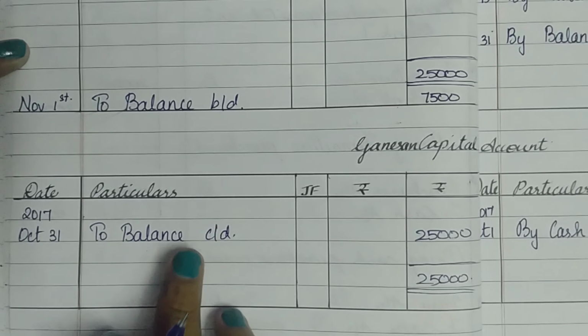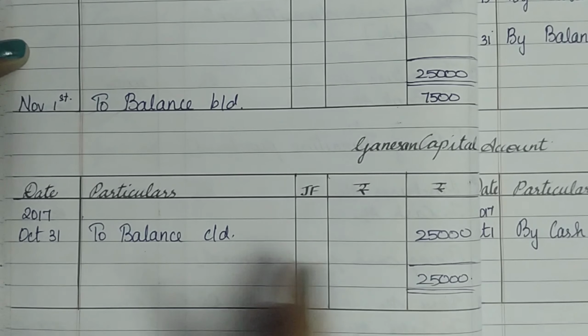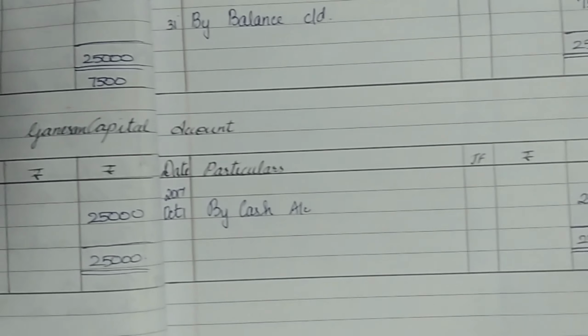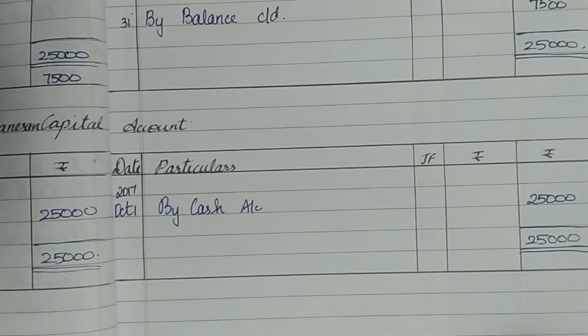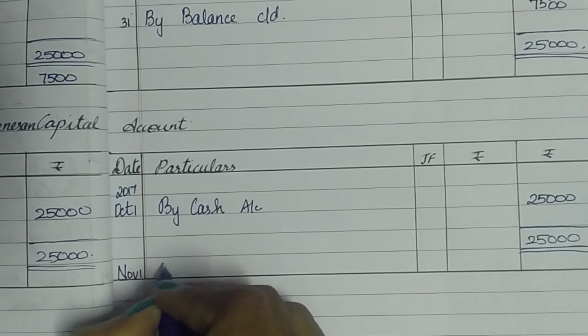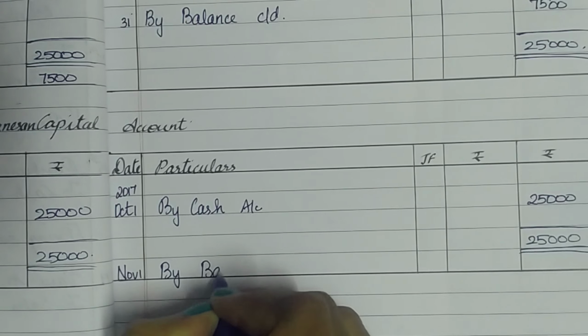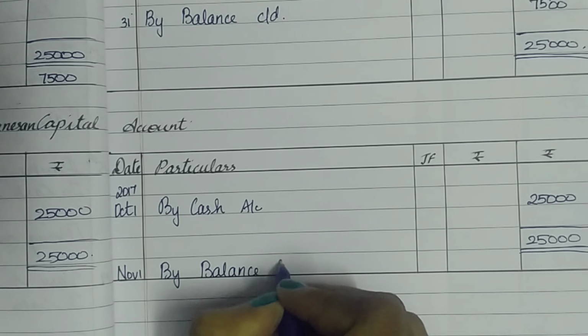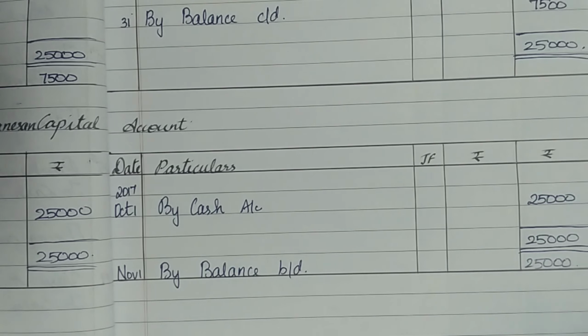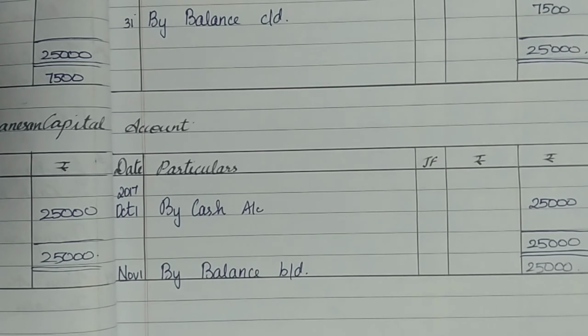This carried down has to be taken to the next month. So we are going to move to the opposite side, that is the credit side of the same account, and record this as brought down for the next month, that is November 1st, by balance brought down. That is going to be 25,000 again, recorded beneath the total. So Ganeshan's capital account is over.